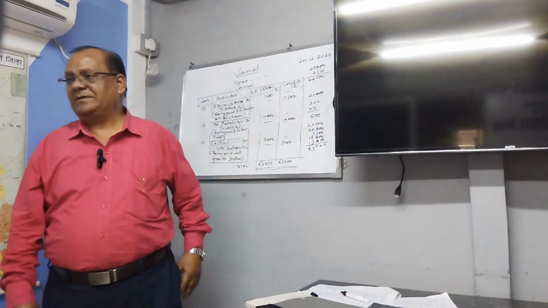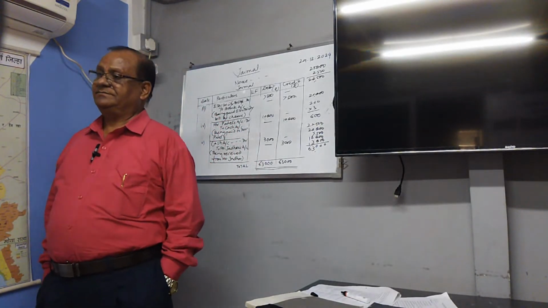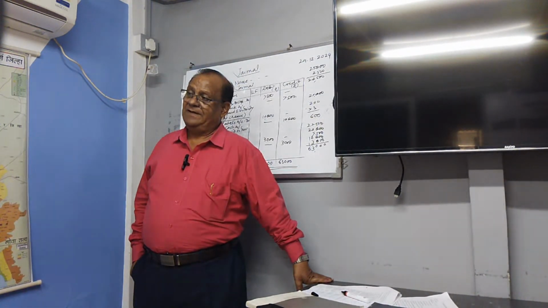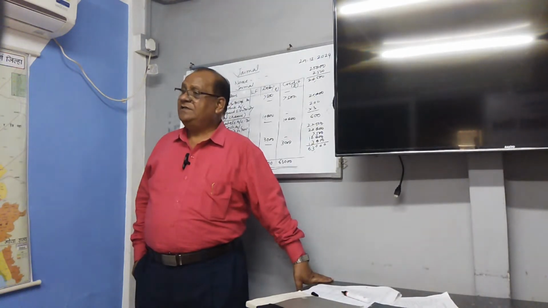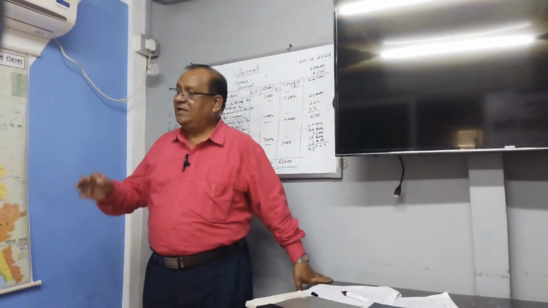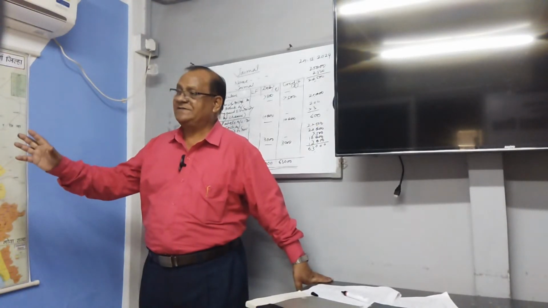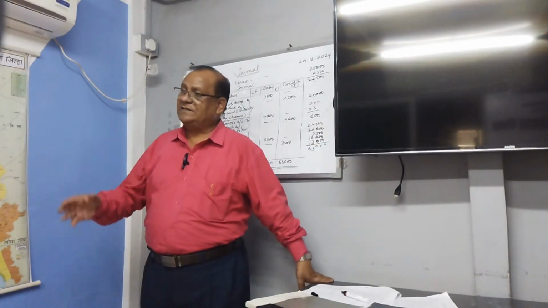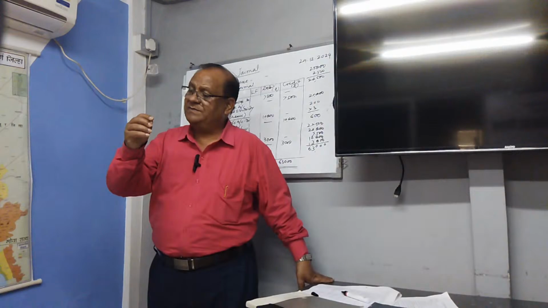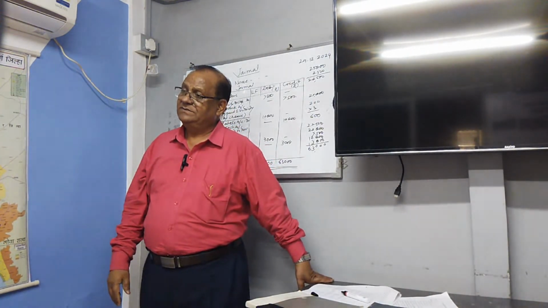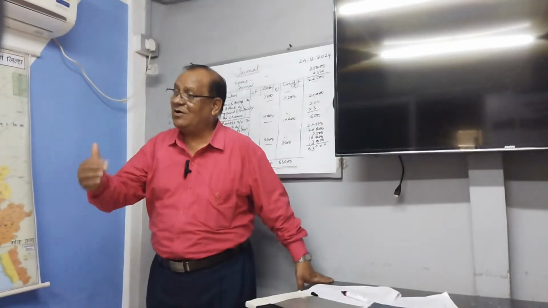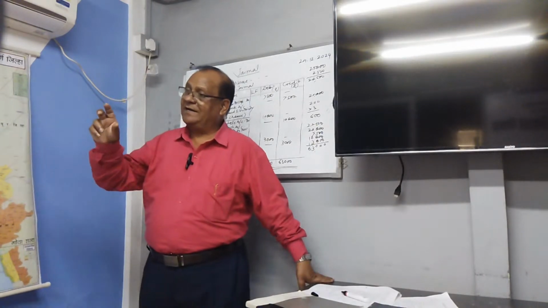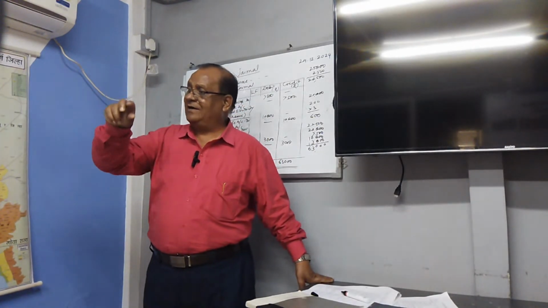Now let's see one by one. What is trading account then? So trading account is a nominal account. It is prepared by taking into consideration all the direct expenses and direct incomes. All the direct expenses are debited, incomes are credited. And at the end, it can ascertain gross profit or gross loss. Credit side of trading account indicate gross profit. Debit side of trading account indicate gross loss.